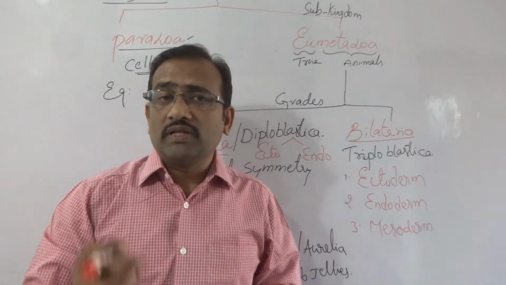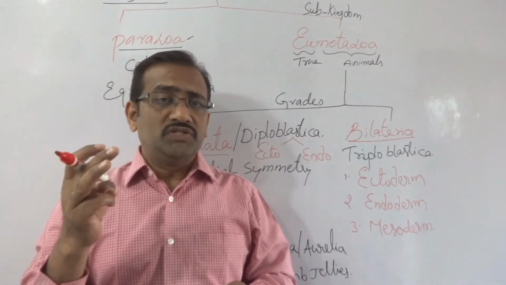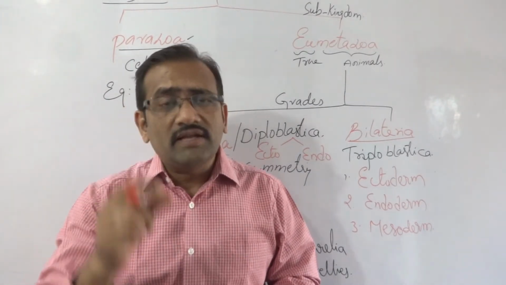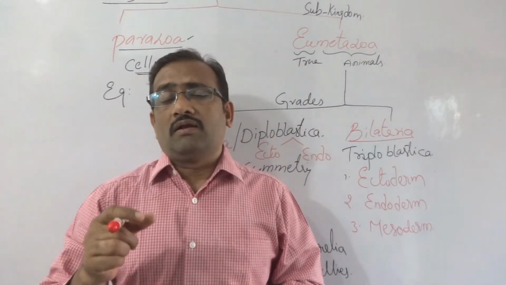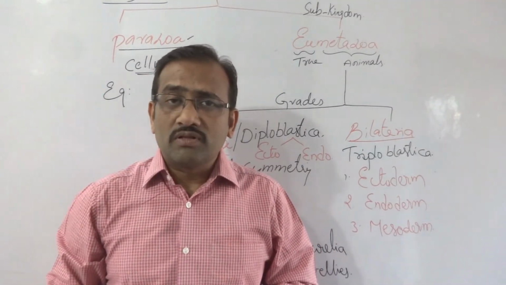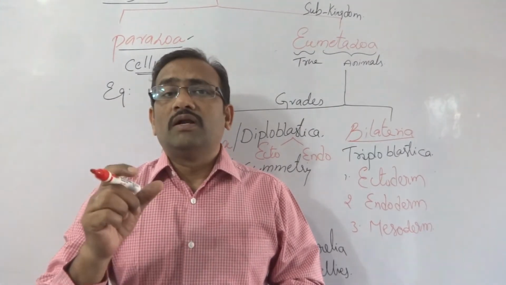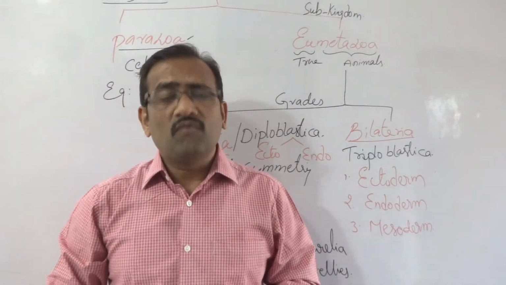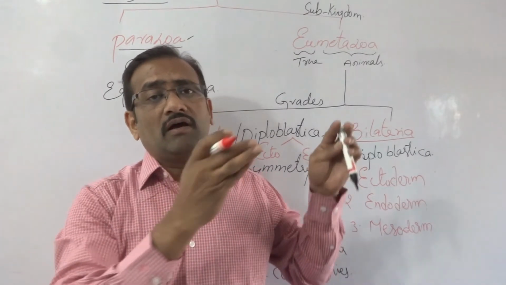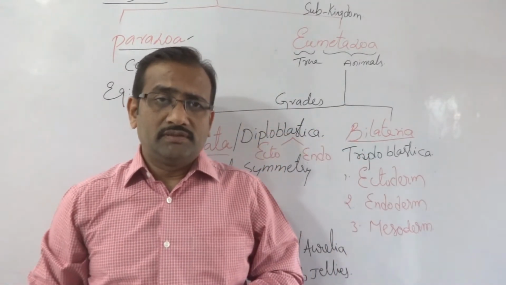When we are talking about the three embryonic germ layers, definitely we have to discuss the body cavity, that is called coelom. Why are we discussing coelom in the Bilateria animals?